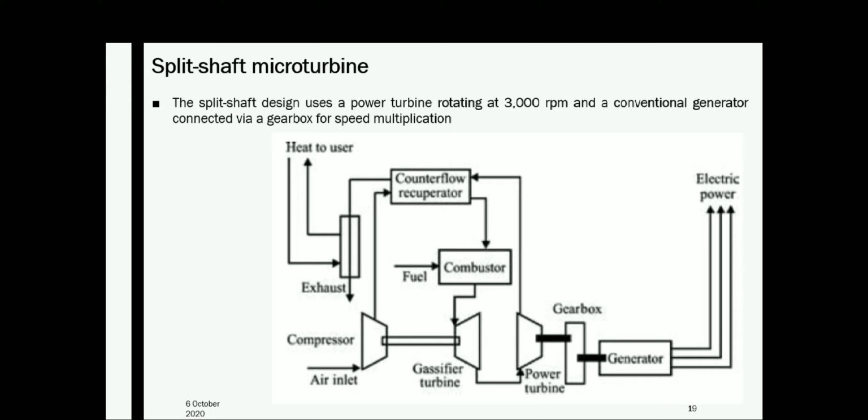And a recuperator, as I discussed in the single shaft micro turbine, is used for recovering the waste heat energy. And a split shaft design uses a power turbine rotating at 3000 rpm and a conventional generator connected via gearbox for speed multiplication.